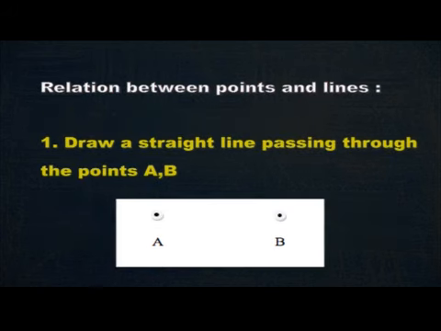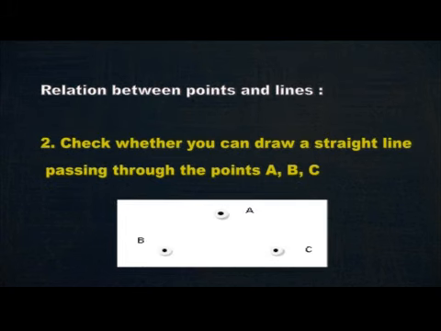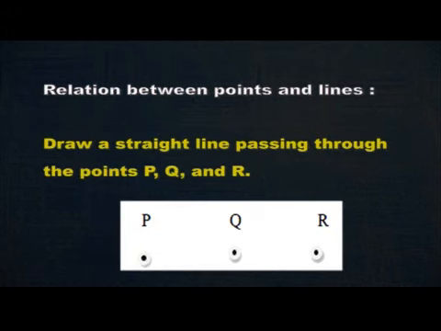Relation between points and lines. Draw a straight line passing through the points A, B. Check whether you can draw a straight line passing through the points A, B, C. Draw a straight line passing through the points P, Q, R.